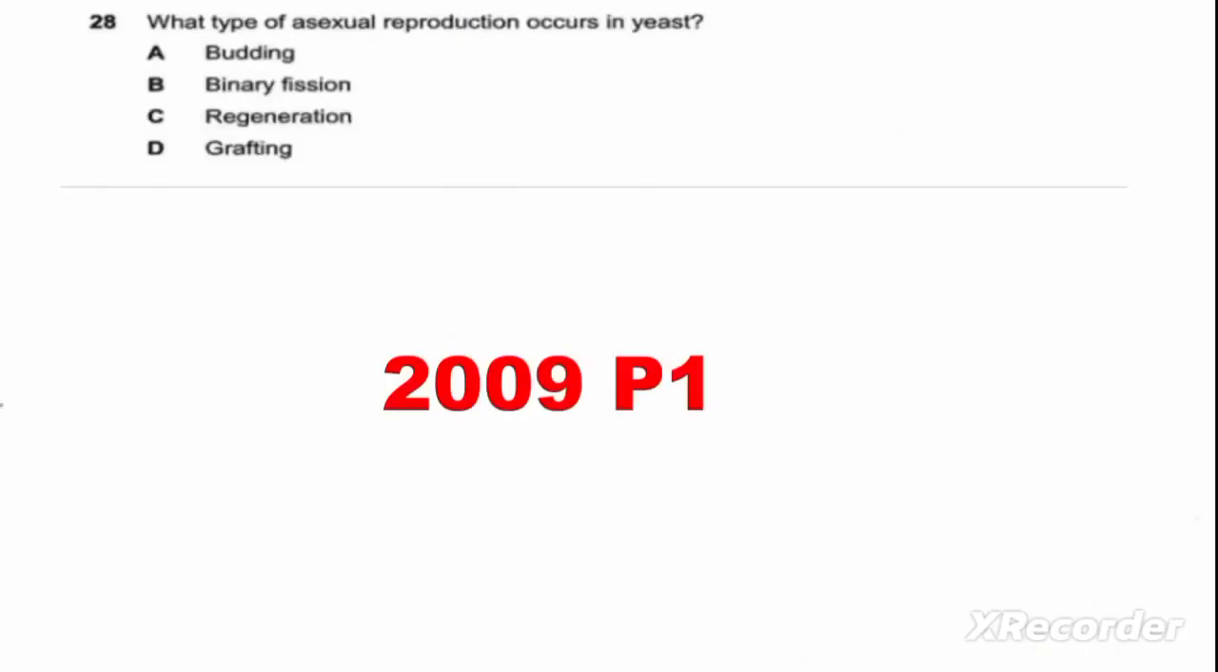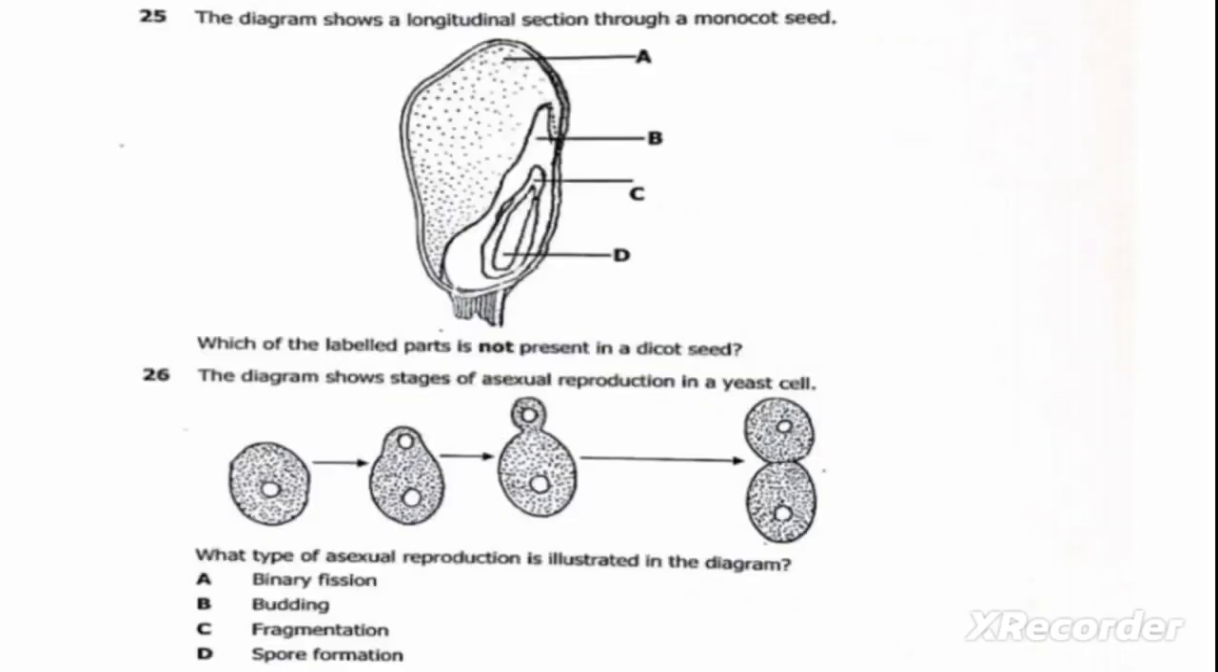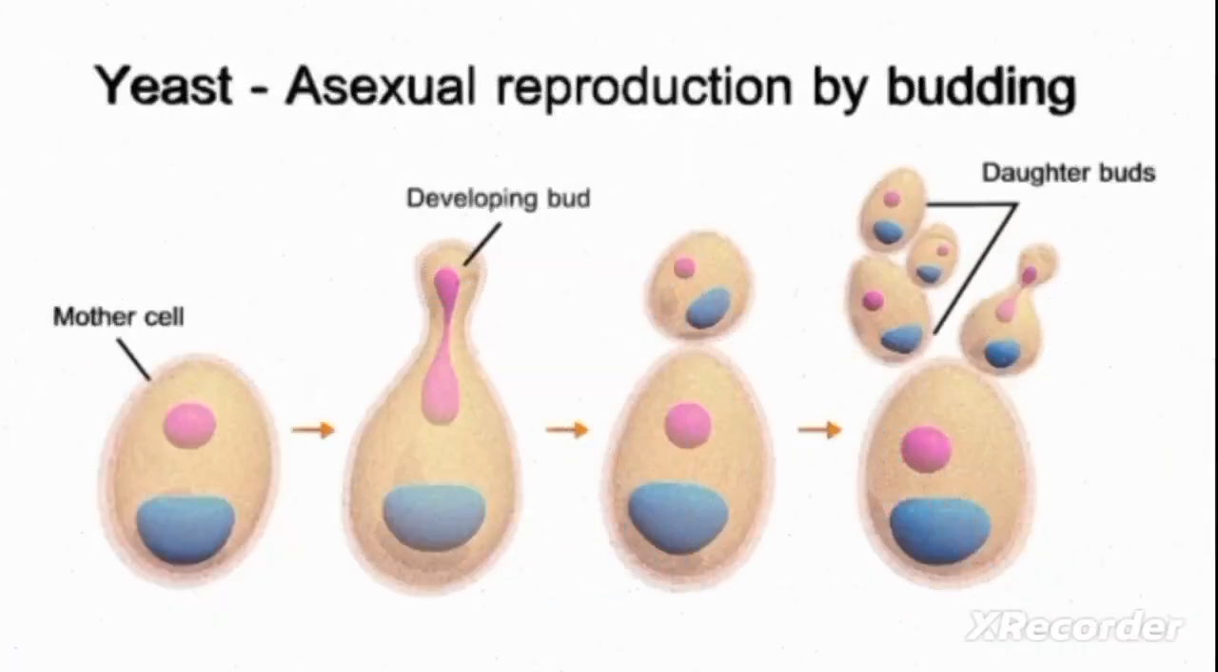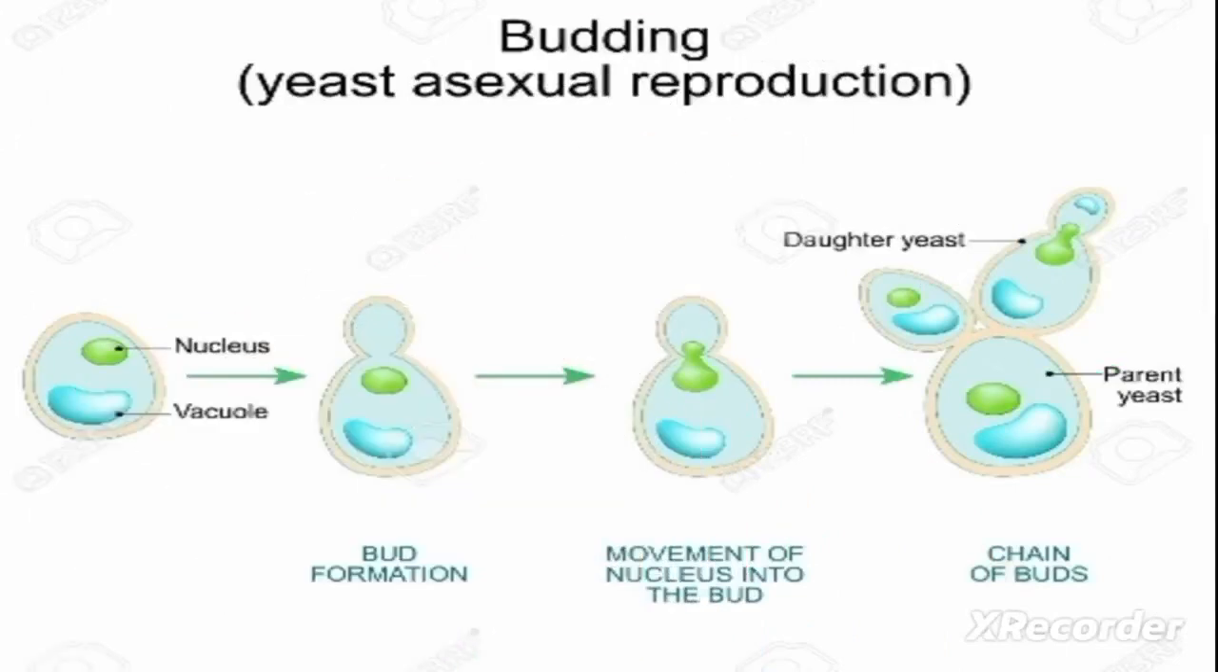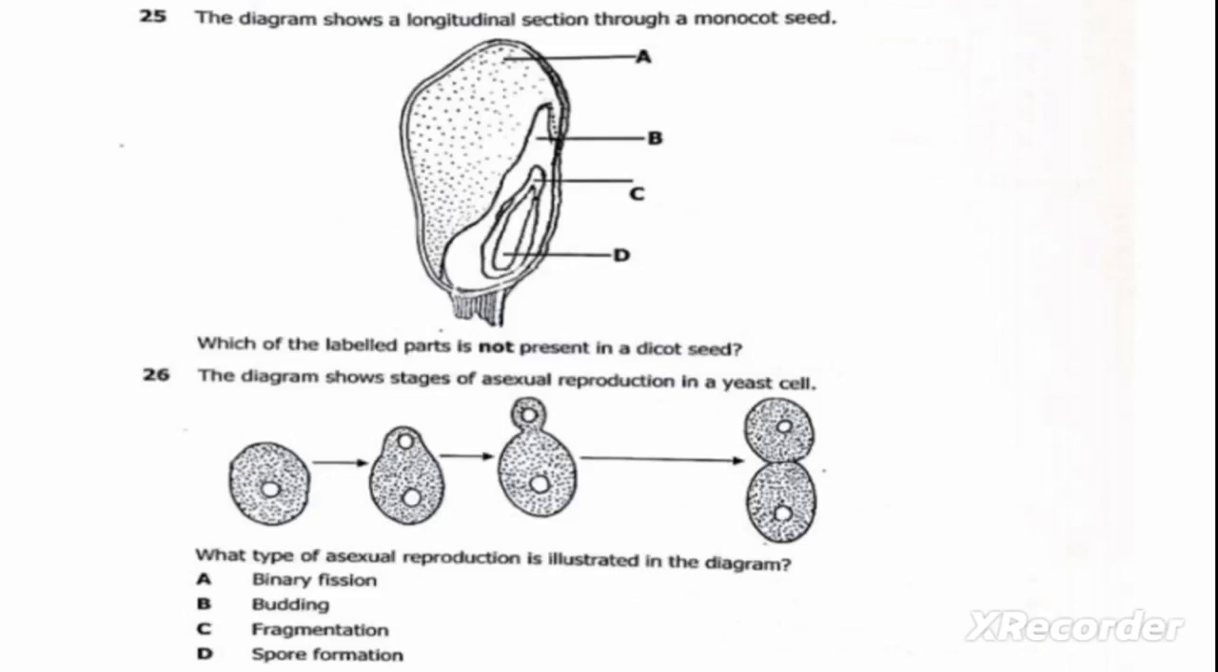Okay, so let us answer the first question, which is question 26. So the type of asexual reproduction that is taking place in yeast is budding. As we can see in the reference picture here, we have a sample of asexual reproduction by budding, which is taking place in the yeast. So the type of reproduction taking place in yeast is called budding.